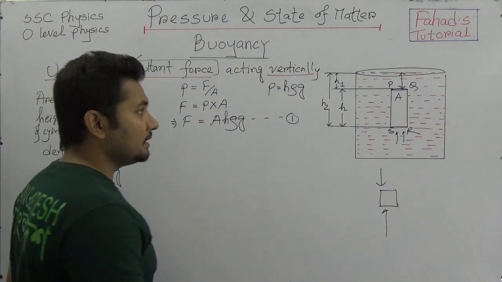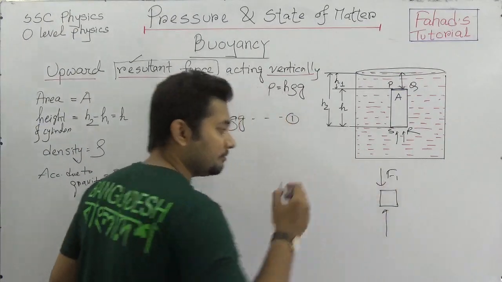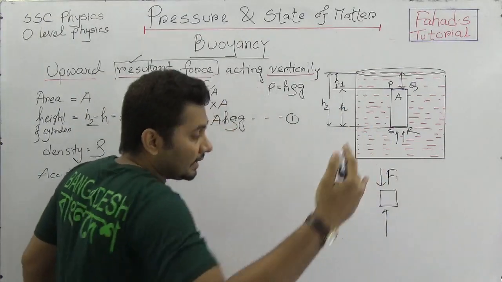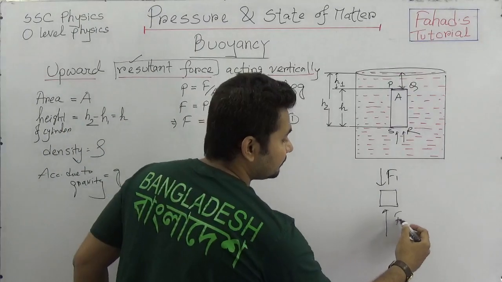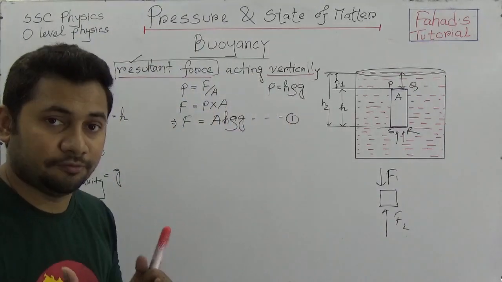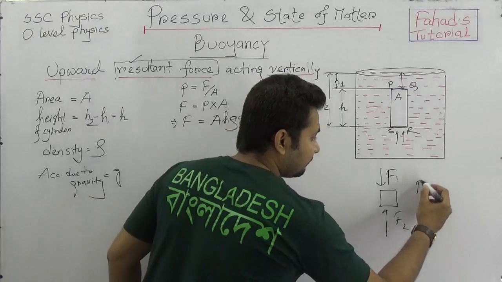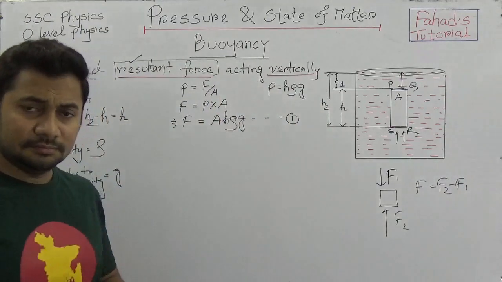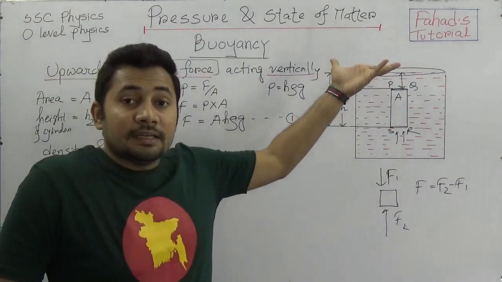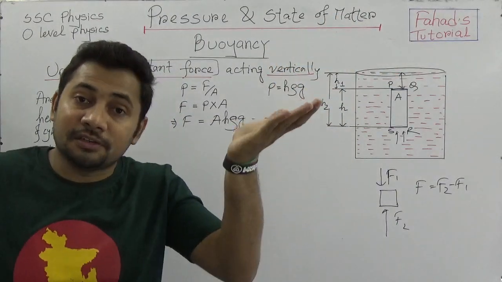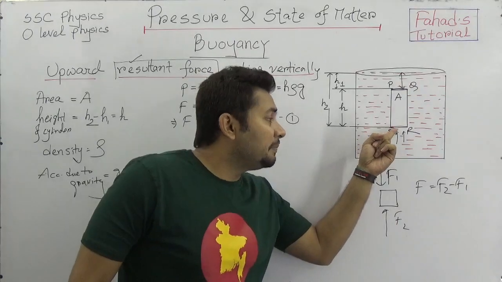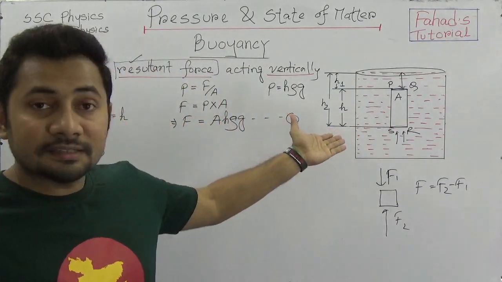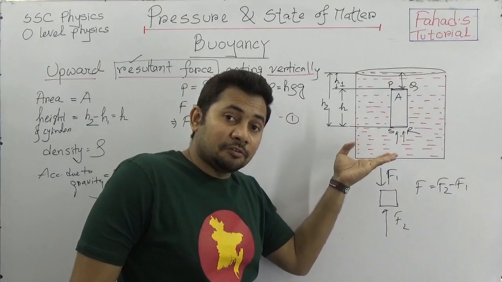If we say that the downward force is F1 and the upward force is F2, then the resultant force F is actually F2 minus F1. Because we know that the pressure depends on height, as the base of the cylinder is at more height, we can see apparently that with more height, the pressure would be high.